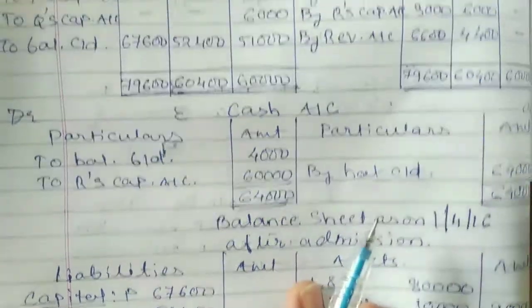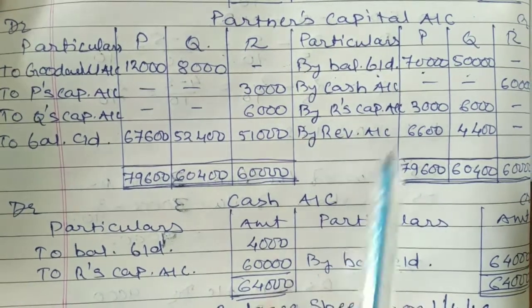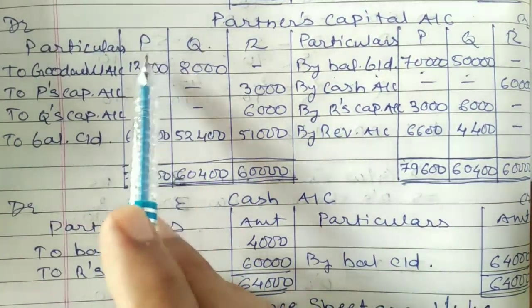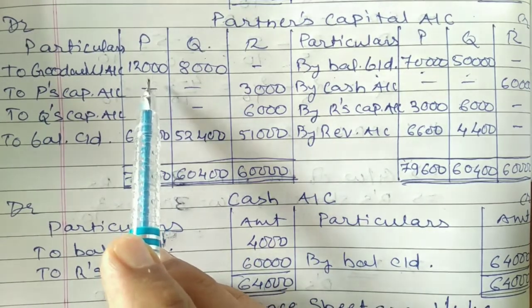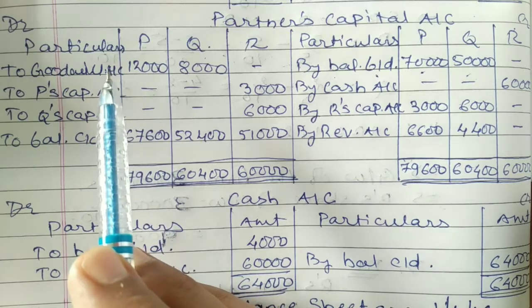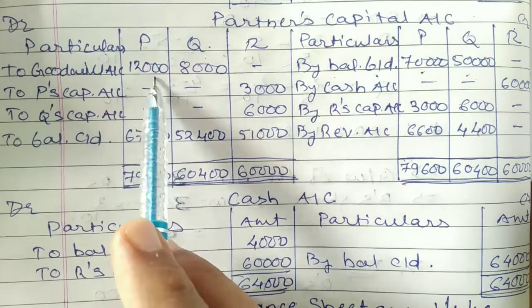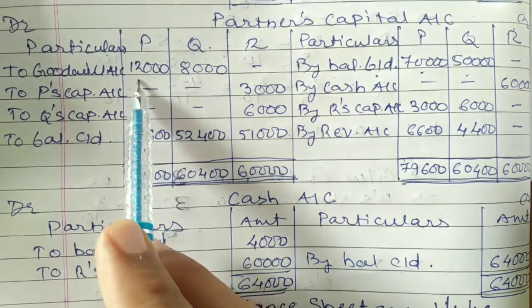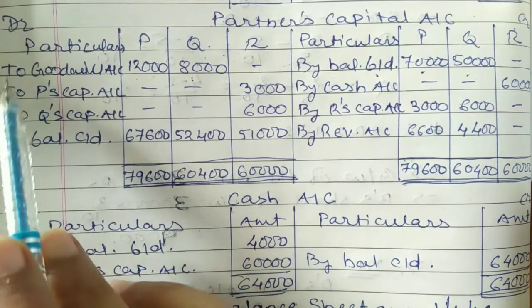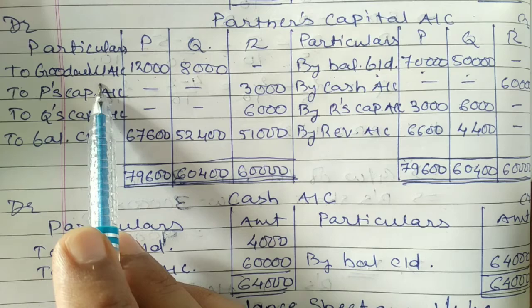So it is going to be distributed among the old partners only on debit side of partners capital account in old profit sharing ratio, which is given 3:2. So the amount of 20,000 has been distributed among P and Q in 3:2 proportion. It comes to 12,000 and 8,000. That means on debit side to goodwill account.